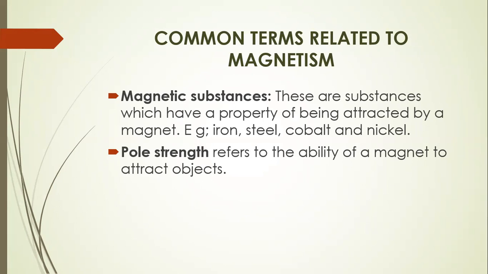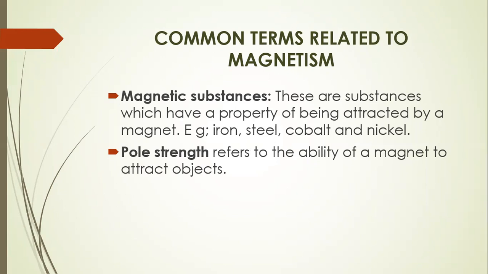First one is magnetic substances. Magnetic substances are substances which have a property of being attracted by a magnet. So simply these are the materials that can react to magnetic forces. Take an example: iron, steel, cobalt, and nickel. These are just a few examples of substances that have a property of being attracted by a magnet.